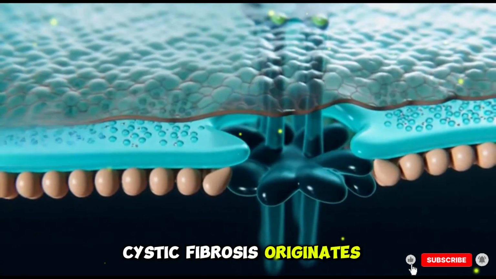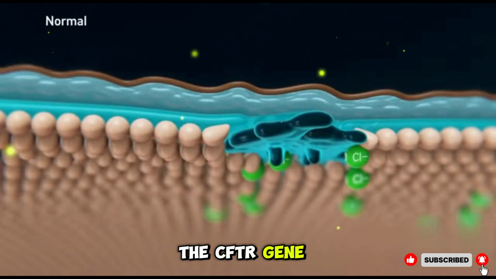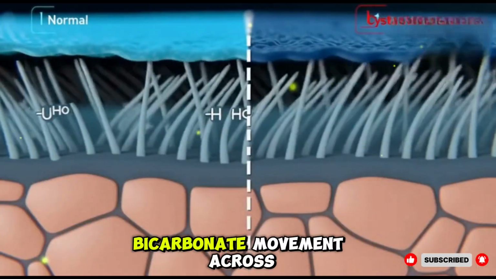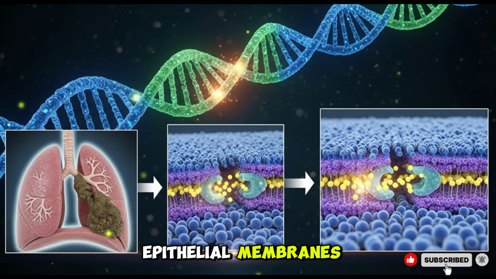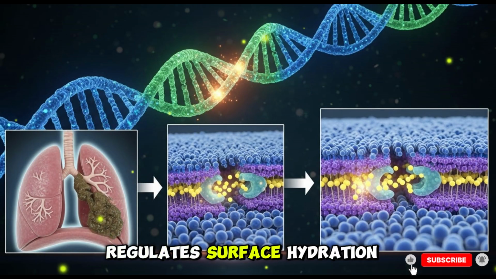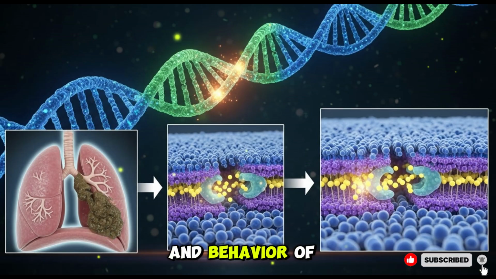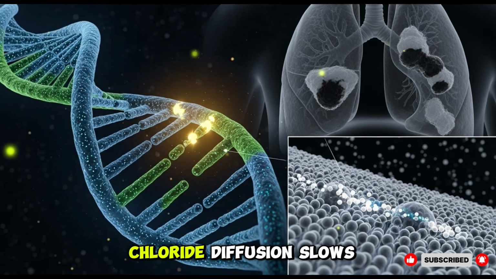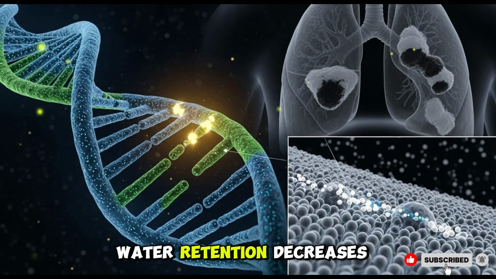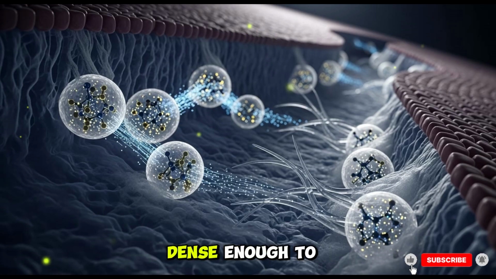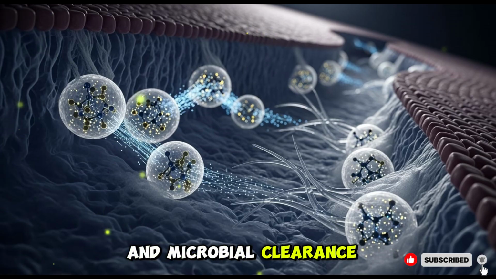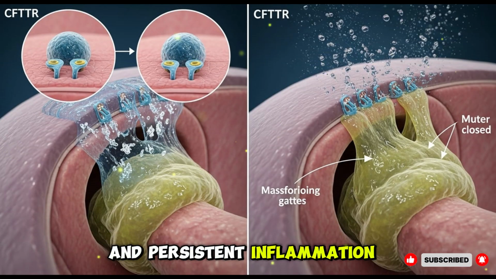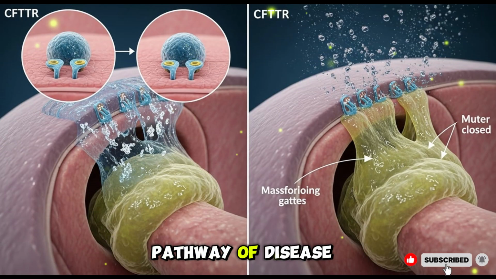Cystic fibrosis originates from alterations in the CFTR gene, which directs the production of a protein essential for controlling chloride and bicarbonate movement across epithelial membranes. This transport process regulates surface hydration, influencing the thickness and behavior of mucus in multiple organs. When CFTR activity declines, chloride diffusion slows, water retention decreases, and mucus becomes dense enough to impair airflow and microbial clearance. The resulting environment supports chronic infections and persistent inflammation, forming a central pathway of disease progression.